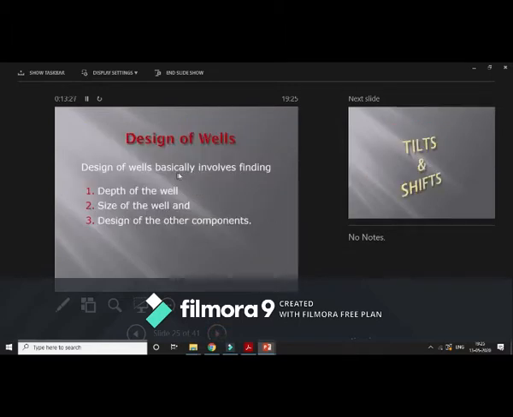Design of wells. Design of well basically involves finding the depth of the well. So what is the depth required for the well? What is the dimension and design of the other components? Now in this, the design of well includes the diameter if it is circular, its dimension if it is a rectangle, or you can say a square one, that is the width of the well, that is the size of the well. And design of other components means what is the design thickness of the steining, what should be the actual sizes of your cutting edges, top slab, etc., etc. So this will include the design of the wells.